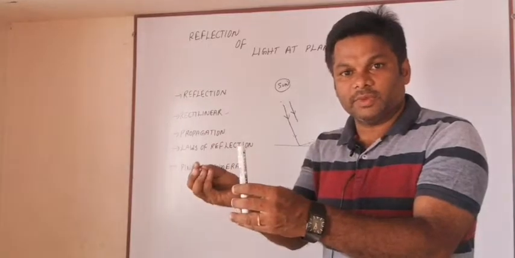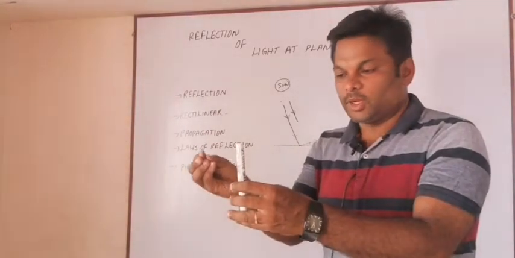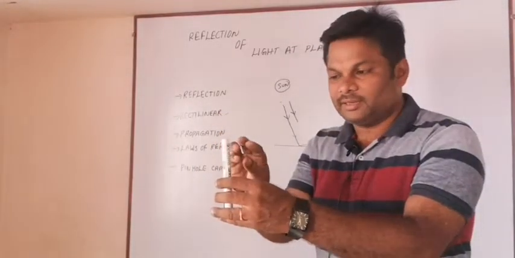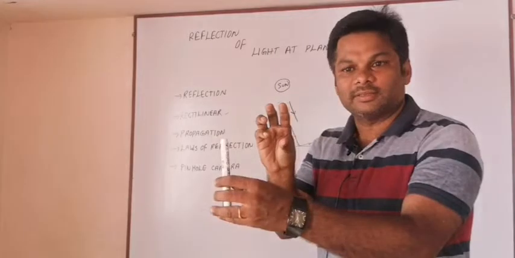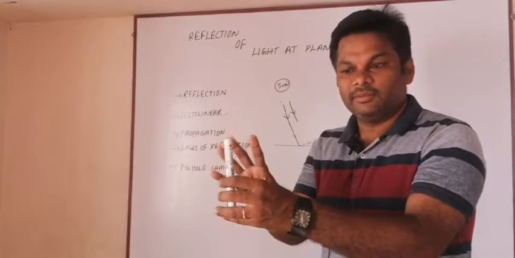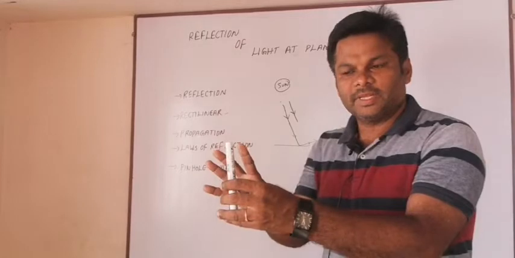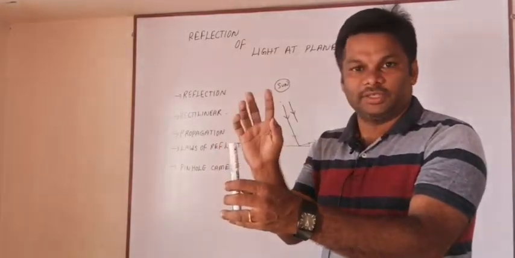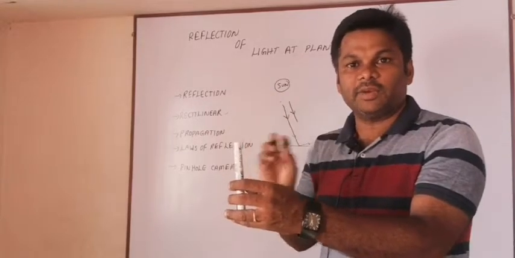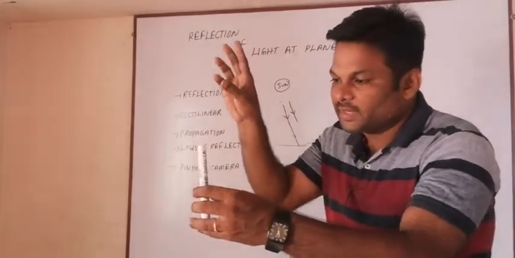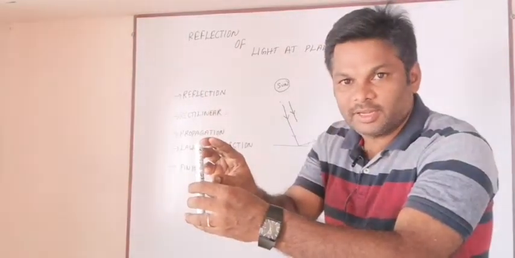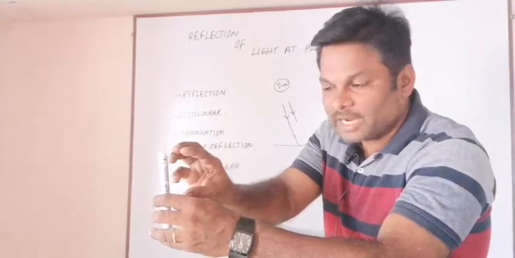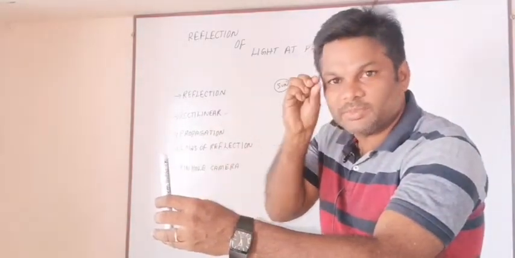When it is a dark room, no light rays are incident on the surface, and there is no bouncing back of light rays from this object. This is what happens when it is placed in a dark room. That's why we are unable to watch. If the light is on, then what will happen? Those light rays will be incident on this object, and after incidence they all will bounce back from this object and reach my eye.